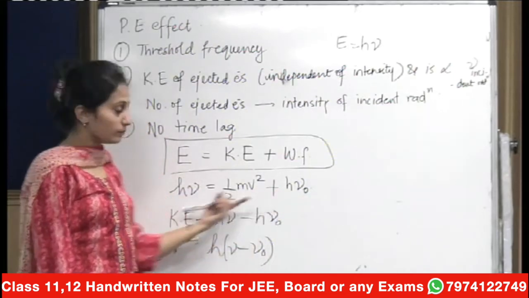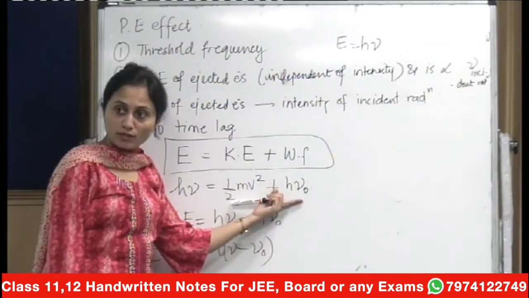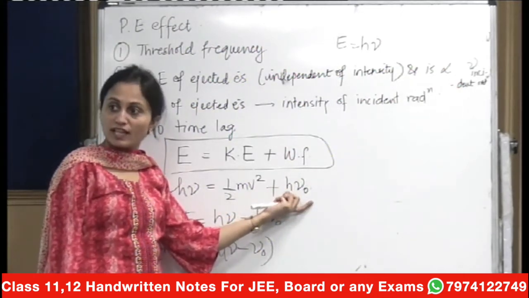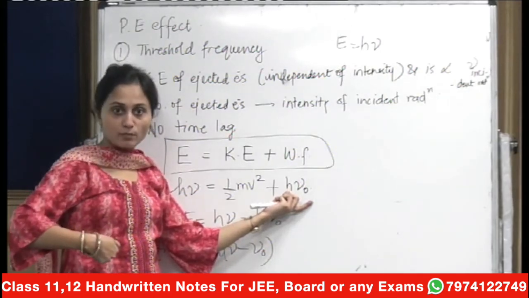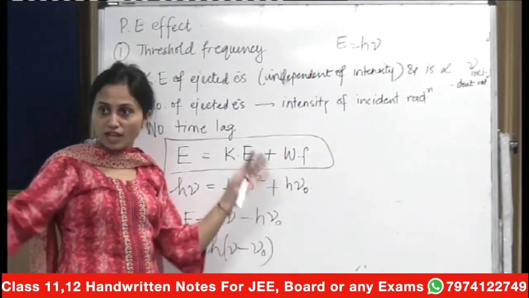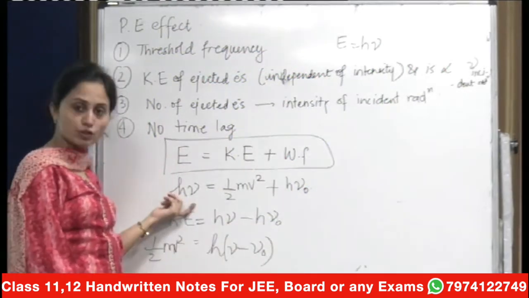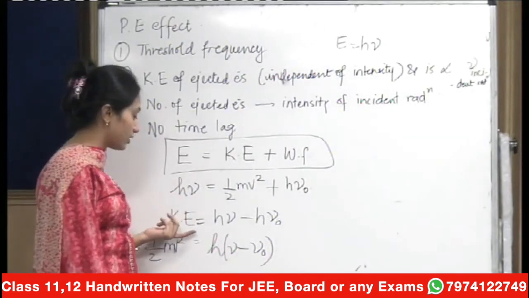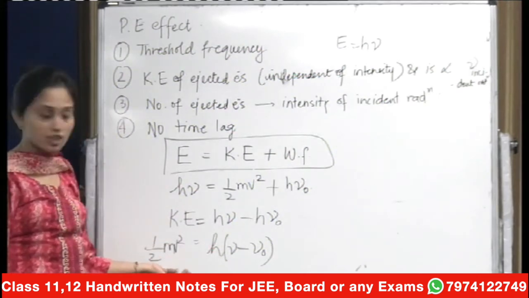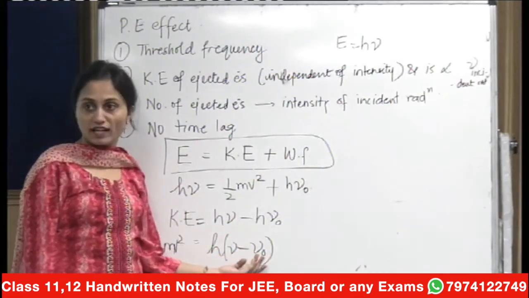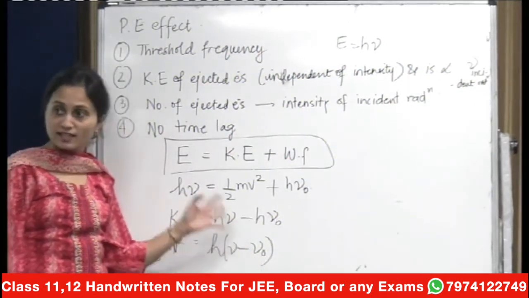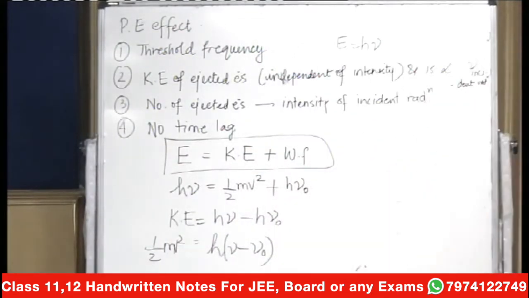Clear with that? This nu naught may or may not be equal to the threshold frequency. Generally you can just say that some amount of the energy was used up by the electrons, and then they got ejected. So in totality, the total energy is nothing but equal to the total energy that was provided. We rearrange the equation and we get that the kinetic energy is equal to h into nu minus nu naught. From here also you can see that the kinetic energy has a dependency on frequency itself. So we'll just see if we have any questions related.